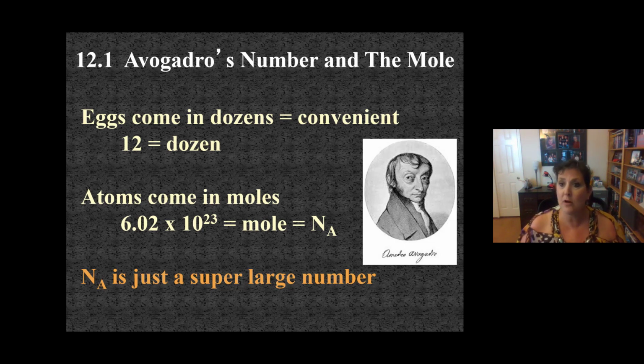The scientist named Avogadro, there's his picture, came up with this number. The huge number is 6.02 times 10 to the 23rd. So that's like 6 billion trillion. It's a big number, and it's called the mole. Just like 12 is called a dozen, 6.02 times 10 to the 23rd is called the mole. We can also call it Avogadro's number, NA, number of Avogadro. So Avogadro's number is a mole, and it's just a super big number for atoms.